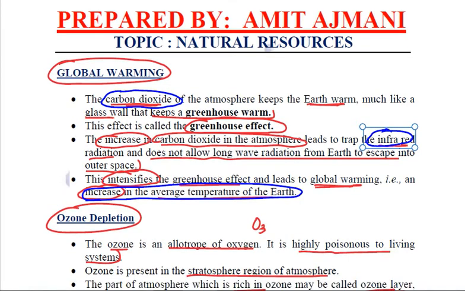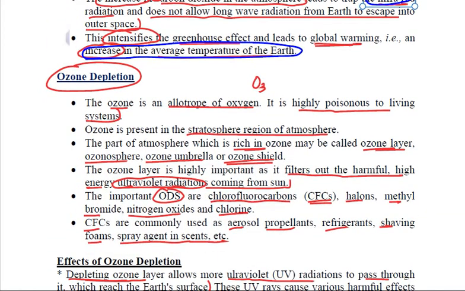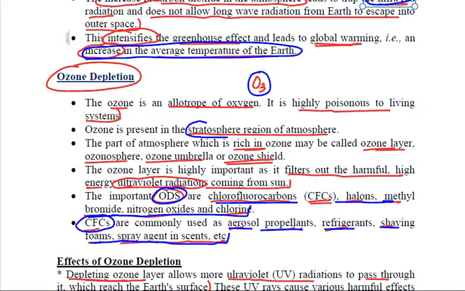Next is ozone depletion. This ozone depletion is because of ODS, that is ozone depleting substances like CFCs, halons, methyl bromide, nitrogen oxide, chlorine. Main culprit is CFCs, which are normally used in aerosols, propellants, refrigerants, shaving foam, spray agents, incense, etc. These CFCs react with ozone, which is O3, which is mainly present in the stratosphere region. And the problem is that this ozone depletion is going to let the harmful ultraviolet radiations enter the Earth's atmosphere.